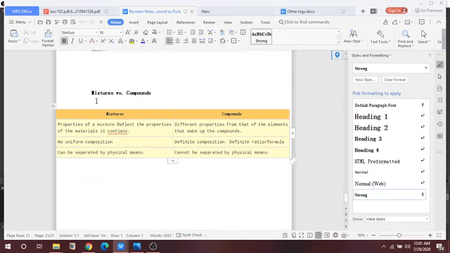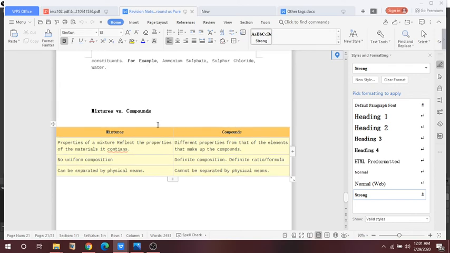So what is the difference between mixtures and compounds? Properties of a mixture reflect the properties of its materials, and no uniform composition is present in the mixture, and it can be separated by physical means. But a compound cannot be separated by physical means. It has a definite composition and different properties from those of the elements that make up the compound. So these are all the differences. This difference is also given in the NCERT. You can refer to that also.